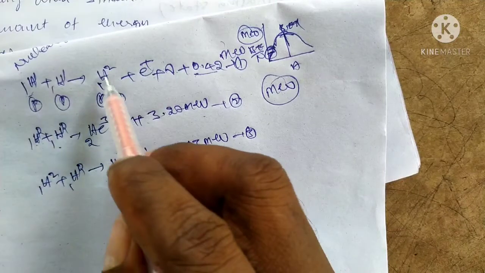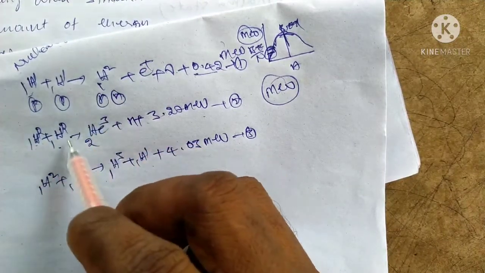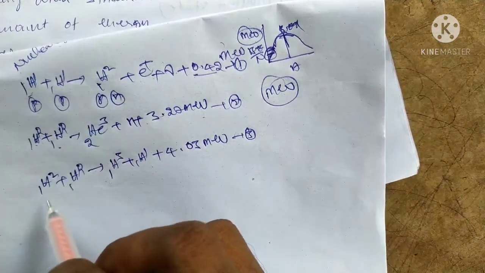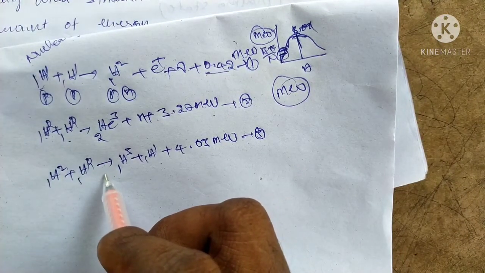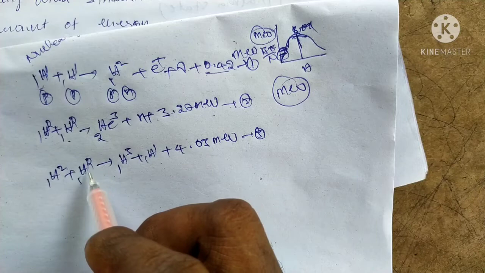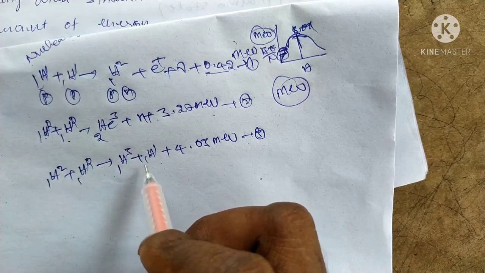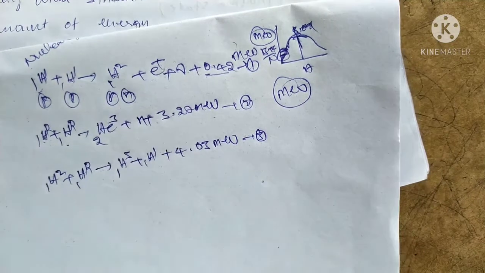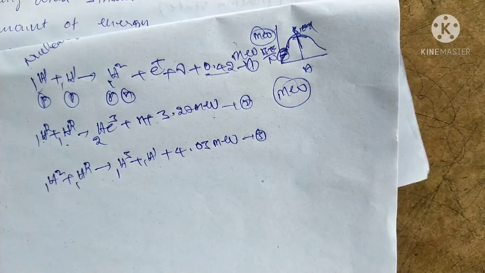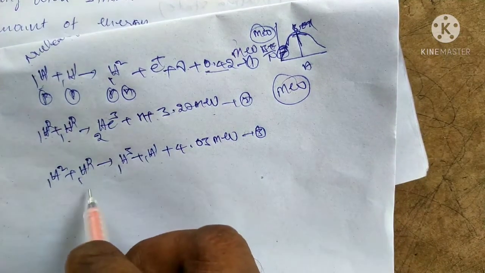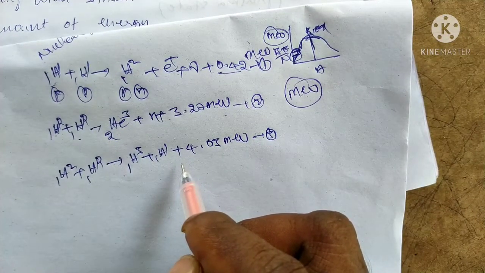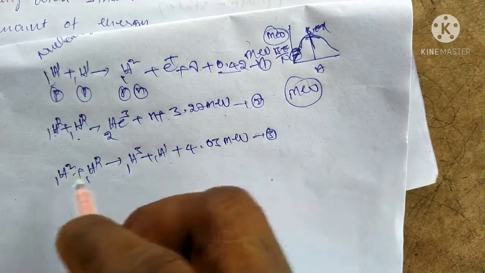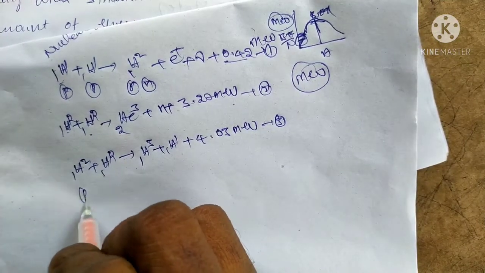Here a proton can combine with a neutron to form helium, and two neutrons can form a triton, emitting one proton.